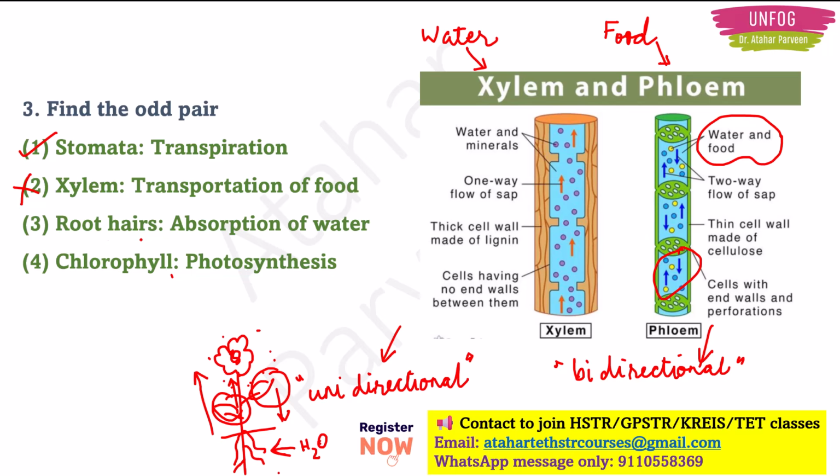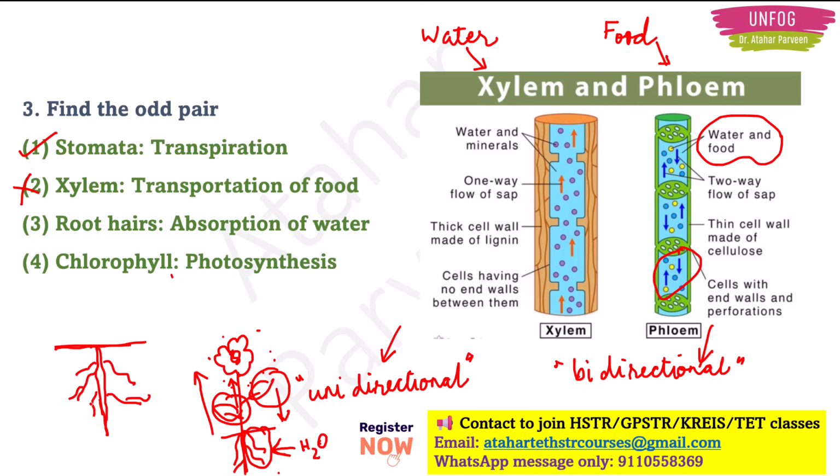Now the third option is saying root hairs are used in absorption of water. Correct. These are the root hairs actually. The main root is present here. Wait, I'll show you one more. For example, this is the ground level. Below ground we have roots, right? So this is the root and this root has several hairs.